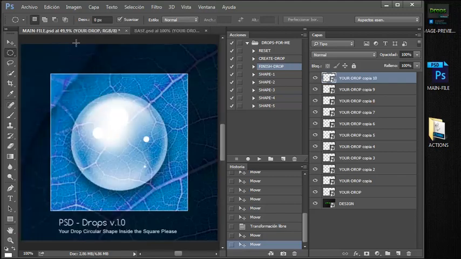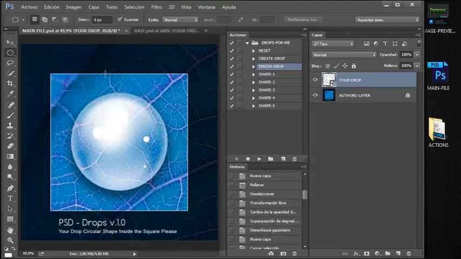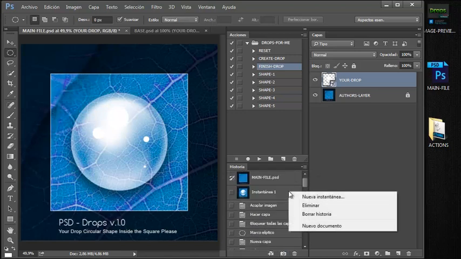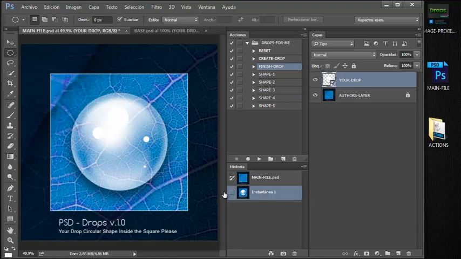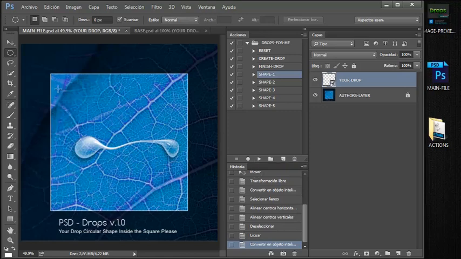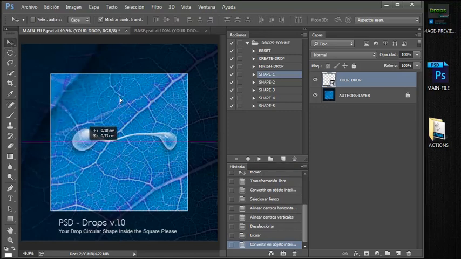Now, if you want to create a different shape of your drop, I'm going to save this in my history panel to avoid wasting time. So I'm going to save this here, and if you want to change the shape of your drop, after using finish drop, you can pick shape 1 and click on play, and then you will get something like this. So this is the first shape. You can use it in your design